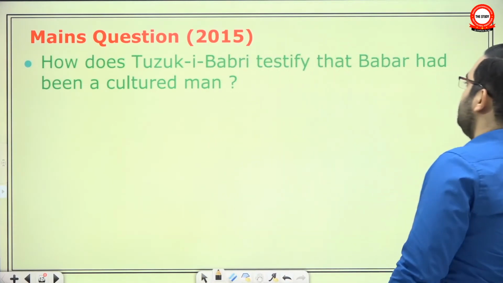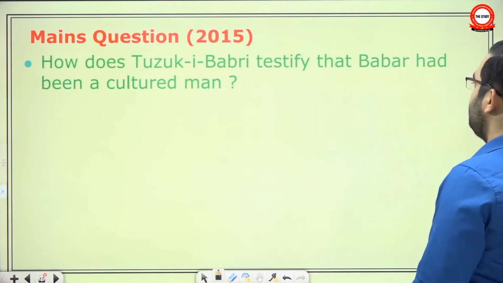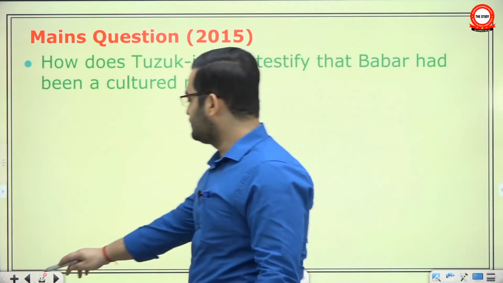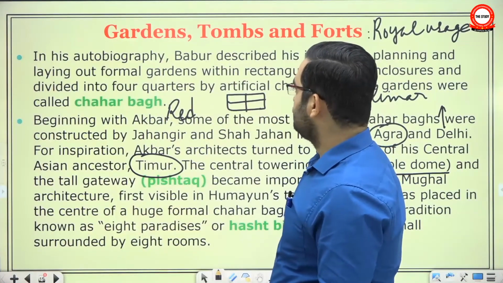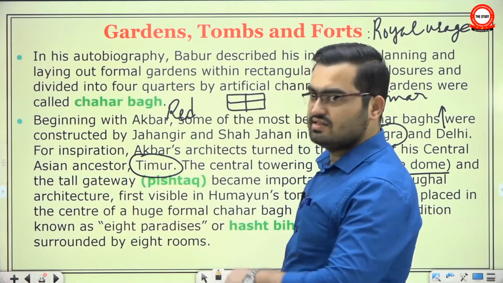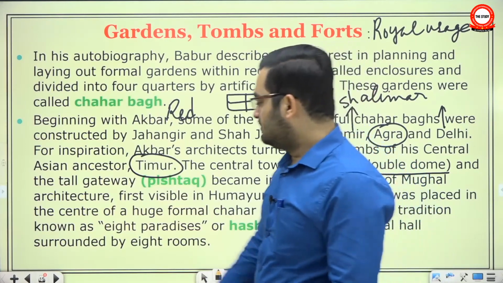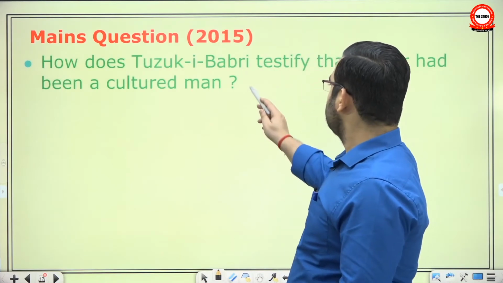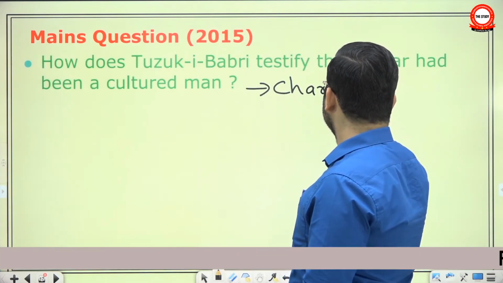Then in 2015, there was this mains question. How does Tuzuk-i-Baburi testify that Babur had been a cultural man? So one example we saw here, that his autobiography, Baburnama or Tuzuk-i-Baburi, was translated later into Persian, but earlier it was written in Chagatai. He's a man of culture. So here we saw that he expresses his interest in Char Bagh style.